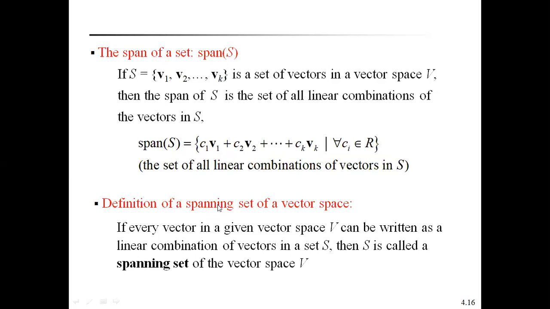Now defining the spanning set of a vector space. If every vector in a given vector space V can be written as a linear combination of the vectors in a set S, then S is called a spanning set of the vector space. This is one more important definition.